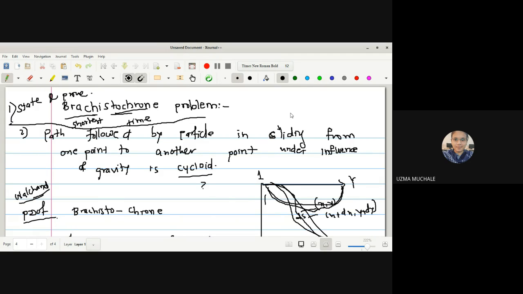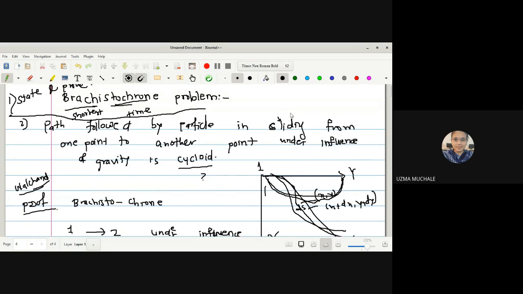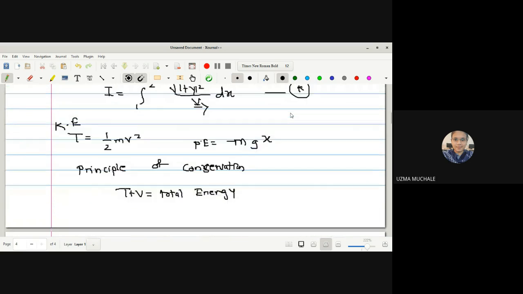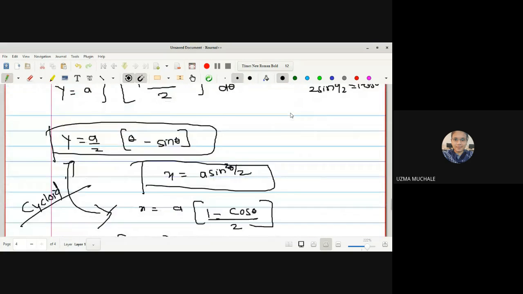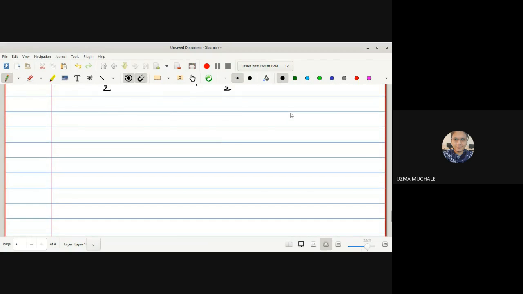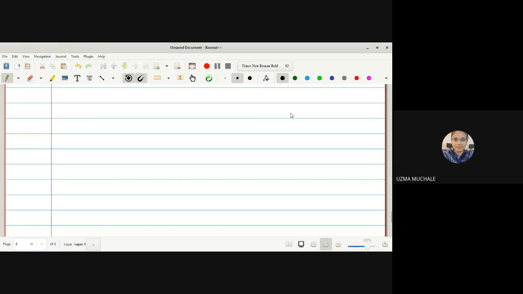What do we have to do? We only have to find the shortest time. For the shortest time, we are going to find out the integration, and for that integration we should find out the minimum time required from t1 to t2. Again use your Euler-Lagrange's equation and you get the result. The steps are easy but a bit lengthy, so that's why you will feel somewhat difficult.